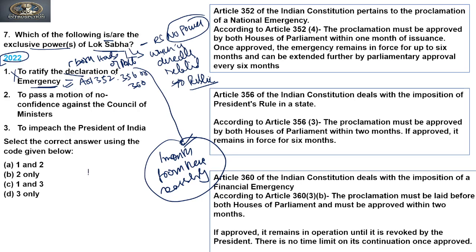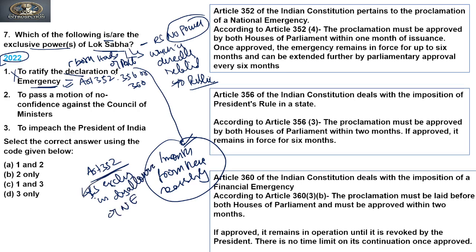But if we talk with respect to the national emergency, Article 352 says that the Lok Sabha has exclusive power in disapproval of the national emergency.